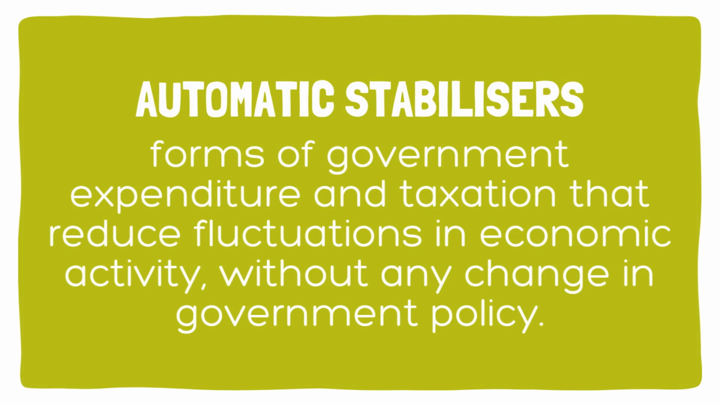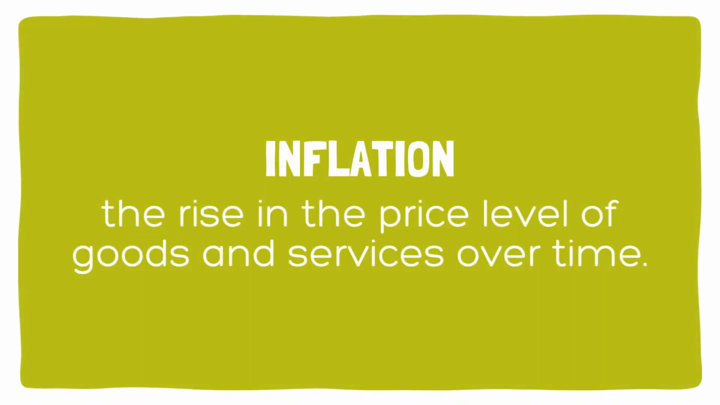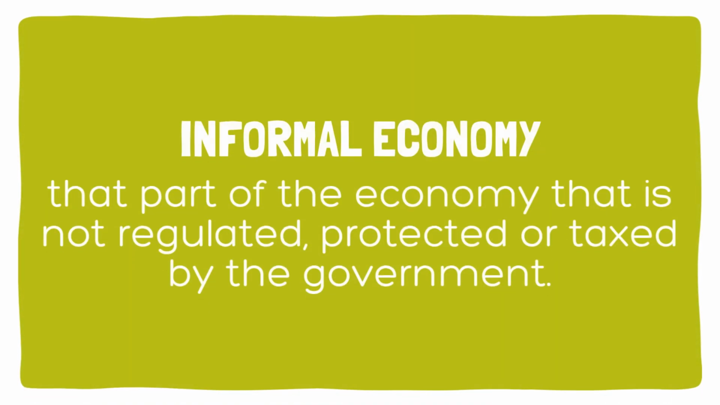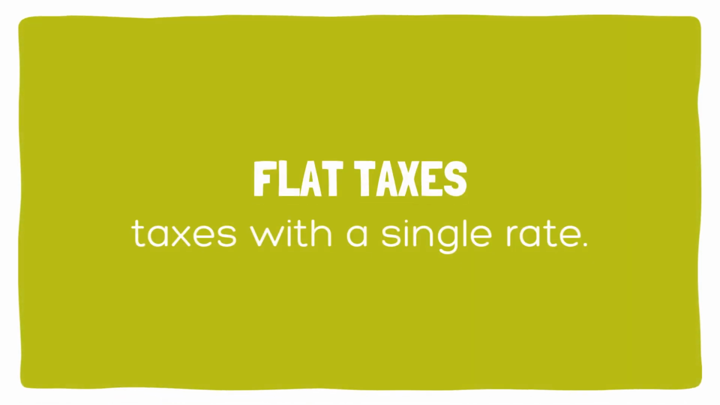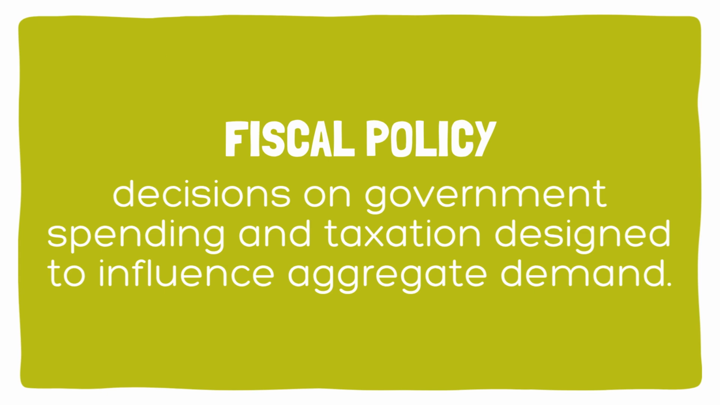Automatic stabilizers are forms of government expenditure and taxation that reduce fluctuations in economic activity without any change in government policy. Inflation is the rise in the price level of goods and services over time. Informal economy is the part of the economy that is not regulated, protected, or taxed by the government. Flat taxes are taxes with a single rate. Fiscal policy consists of decisions on government spending and taxation designed to influence aggregate demand.